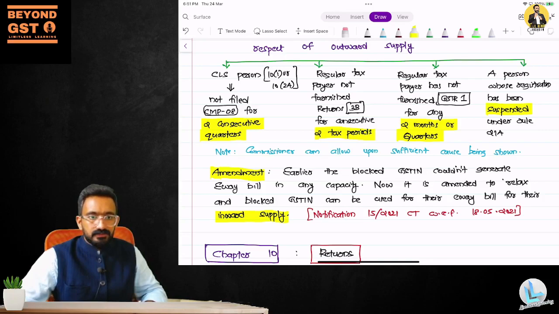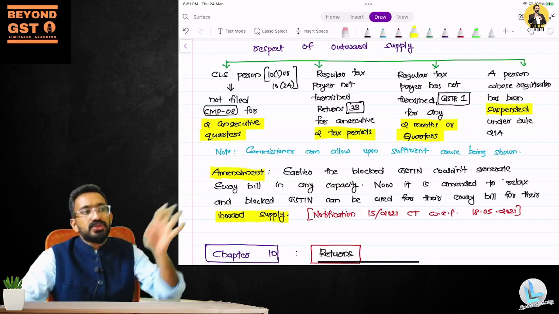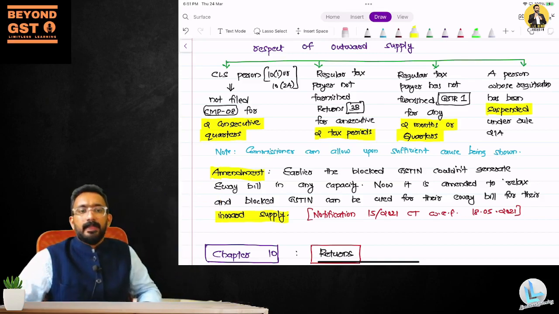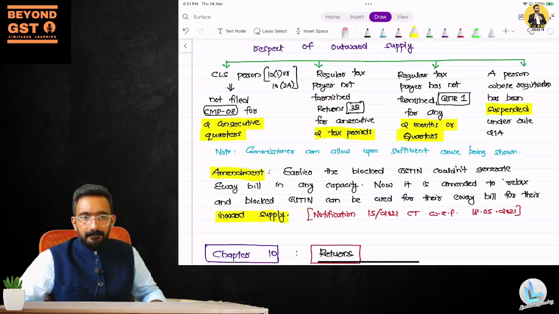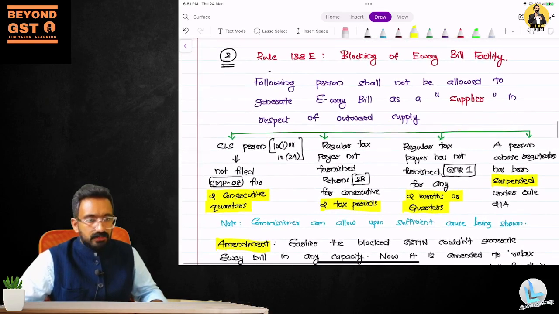Guys, with me? If a transporter's GST number is blocked, that's all right. If I generate an e-way bill for my customer, and I'm using a transporter whose GST number is blocked, the e-way bill will still work. This is the amendment. Are you guys understanding this? Can I have a guess on the chat box if this is clear? A little bit of understanding of e-way bill facility is also required.